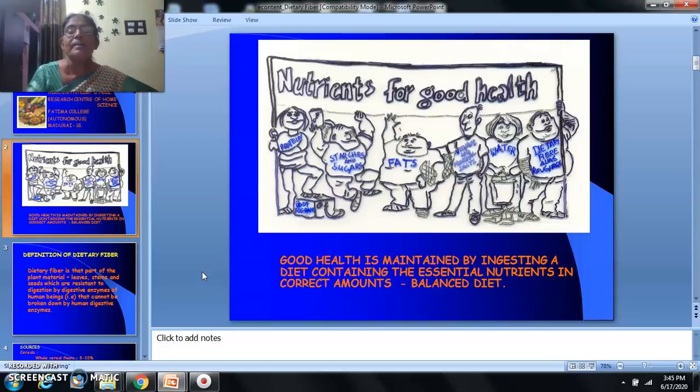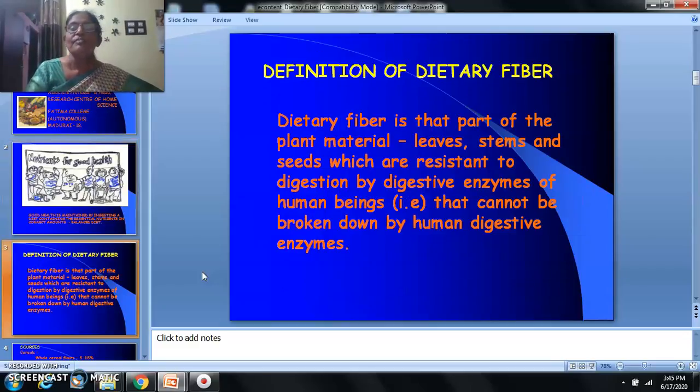You will see the figure here. Nutrients for good health are provided by a number of components: protein, starches and sugars, fat, vitamins and mineral salts, water, and dietary fiber, alias roughage. Originally it was called roughage, now it's called dietary fiber. The definition of dietary fiber is that part of the plant material, leaves, stems and seeds, which is resistant to digestion by digestive enzymes of human beings, that is, those which cannot be broken down by human digestive enzymes.